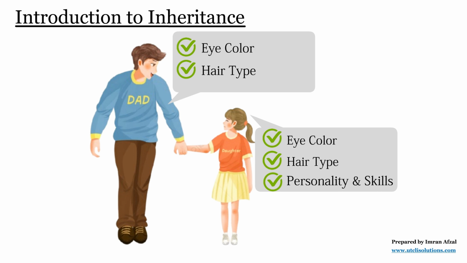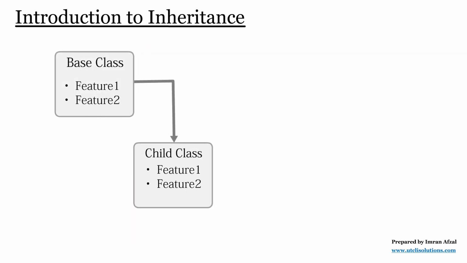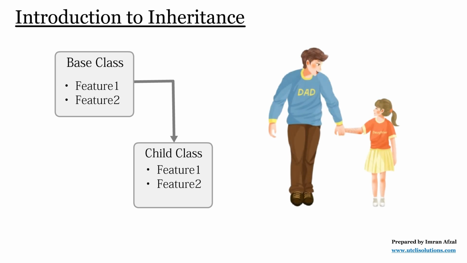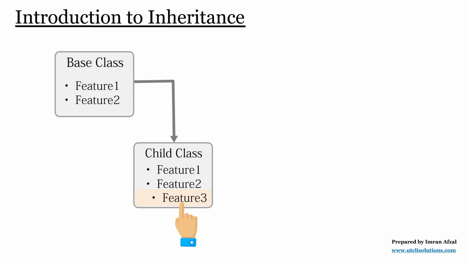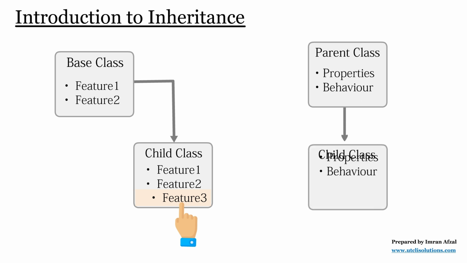In the same way, in Python, a new class can take features from an old class. The new class automatically gets everything from the old class, just like a child getting traits from their parents. But the new class can also have its own special things that make it different. So, inheritance in Python is a way for one class to take the properties and behaviors of another class.